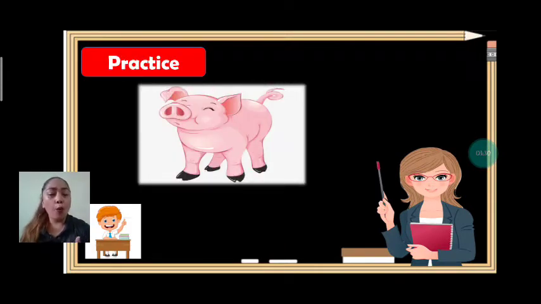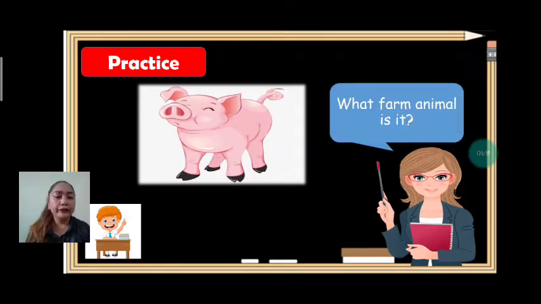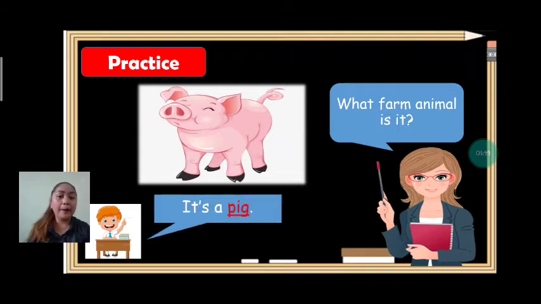Okay, question. What farm animal is it? Answer, it's a blank. Okay, now, what is our vocabulary? Very good. It's a pig. Okay, question. What farm animal is it? Everybody, let's answer. It's a pig. Again, it's a pig. Very good.